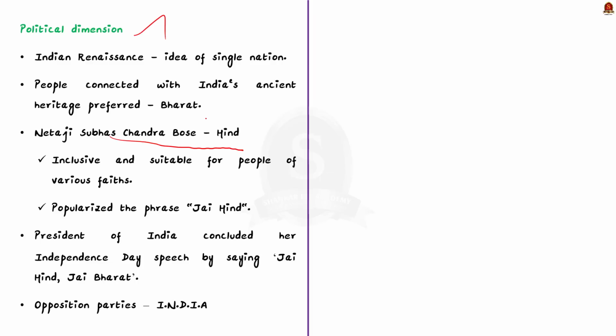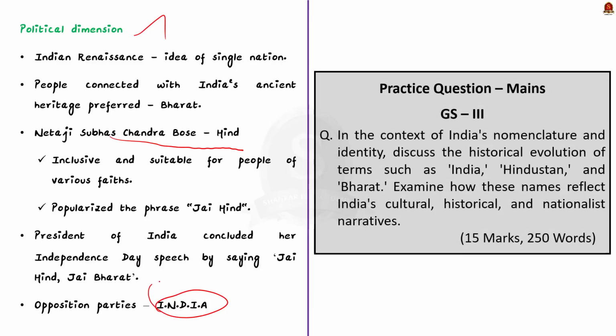to both terms. Recently, some opposition parties have formed a group called INDIA. It stands for Indian National Developmental Inclusive Alliance. This has created a political dimension to the use of these names. So in conclusion, the names Bharat and India both have complex historical, ideological, constitutional and international implications.